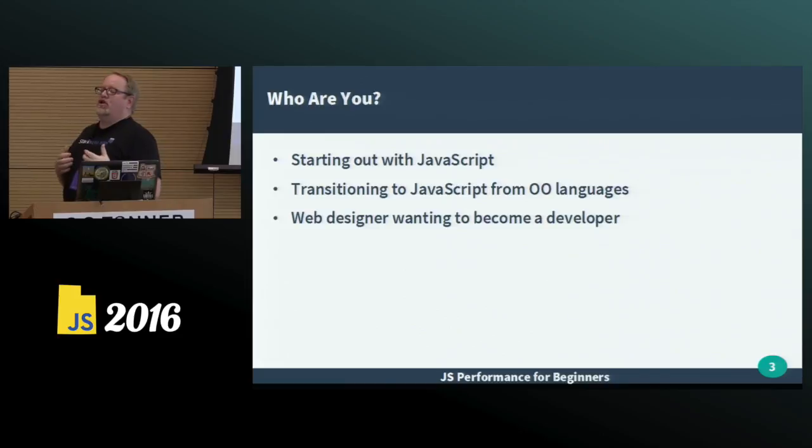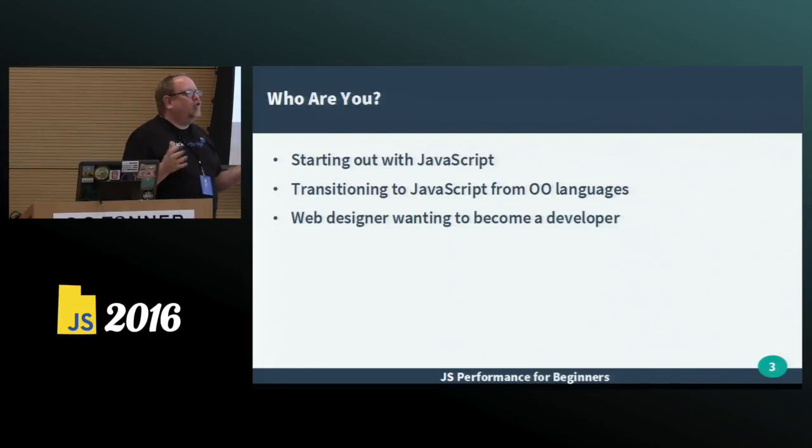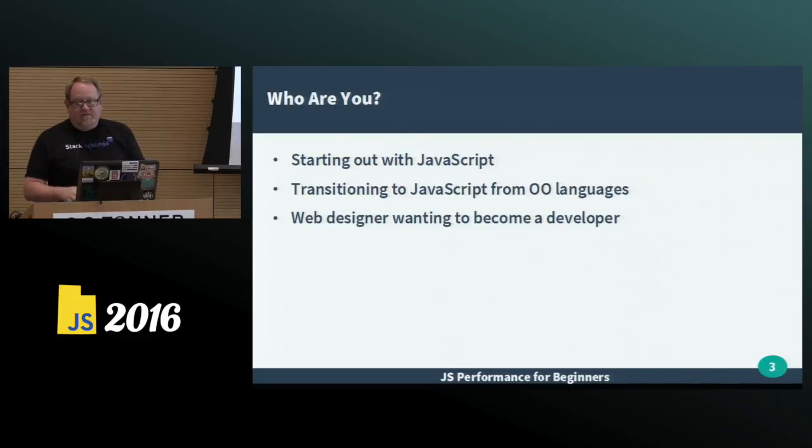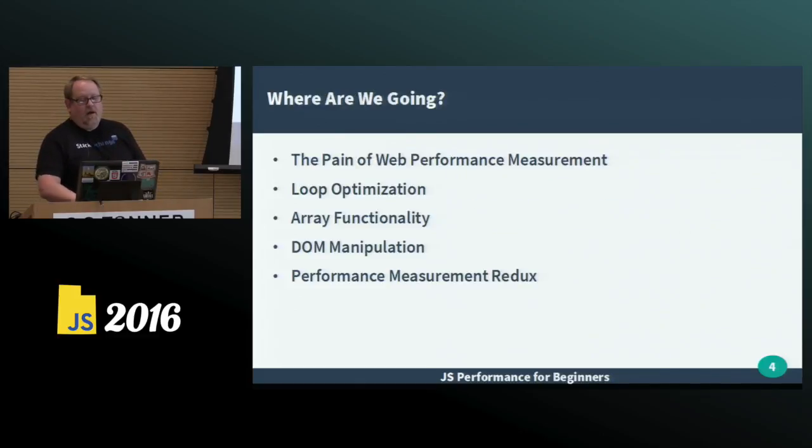I assume that you're here because you're new to JavaScript or new to programming. You may be an excellent C# developer or Java developer or Haskell or Ruby, but you're here to look at some things that are specific to JavaScript. Maybe you're a designer who wants to be a developer.